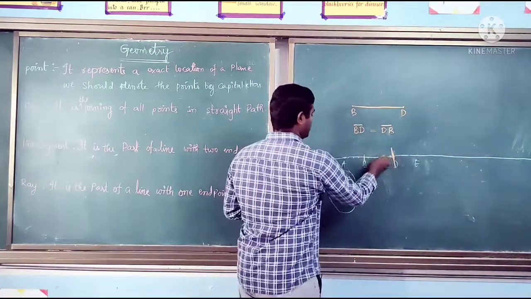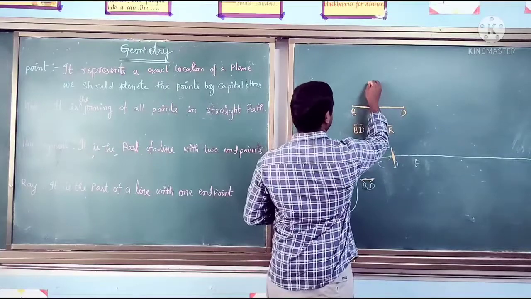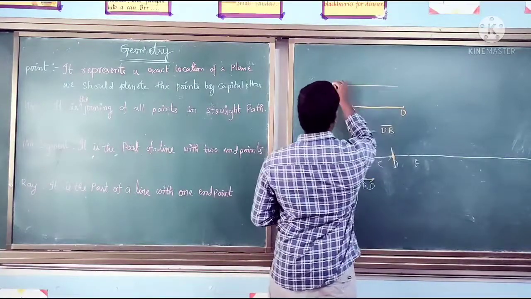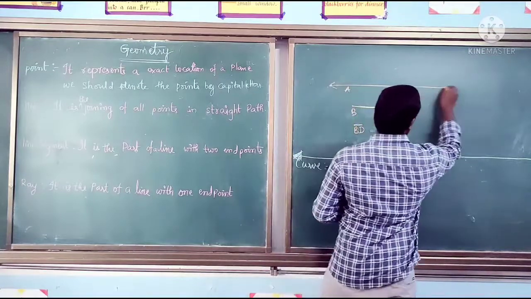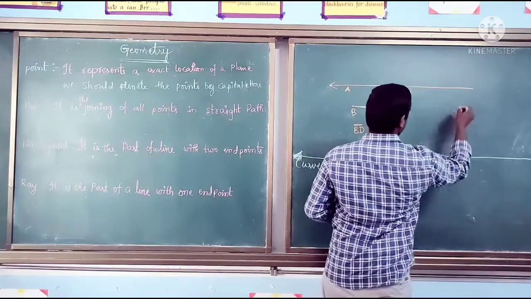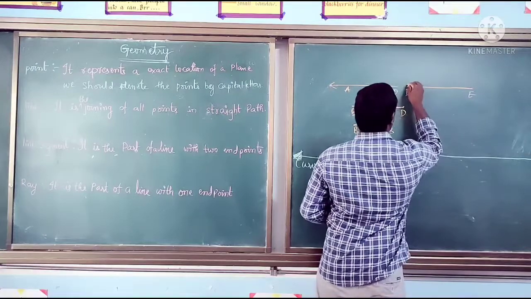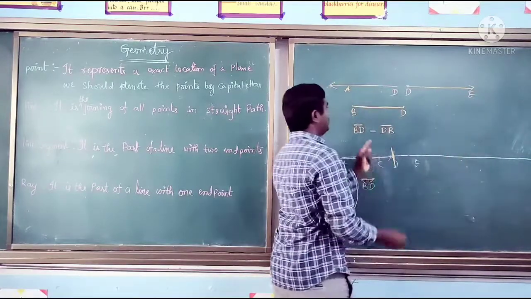One is DA, like that you will get AD, and here you will get DE. This side it will go endlessly. So it has one endpoint. Here it is stopped.